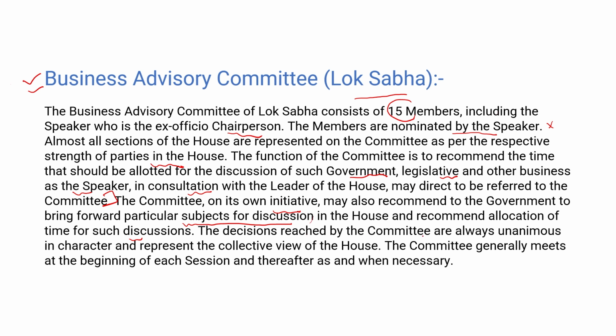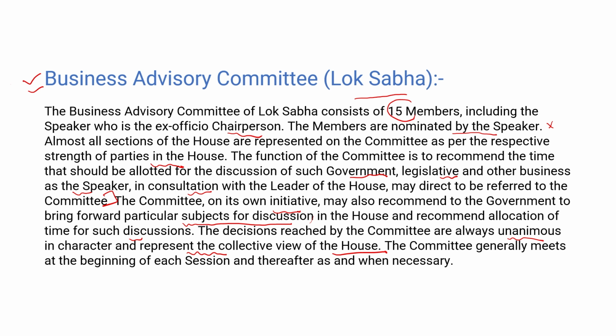The decisions reached by the committee are always unanimous in character and represent the collective view of the house. The committee generally meets at the beginning of each session and thereafter as and when necessary.